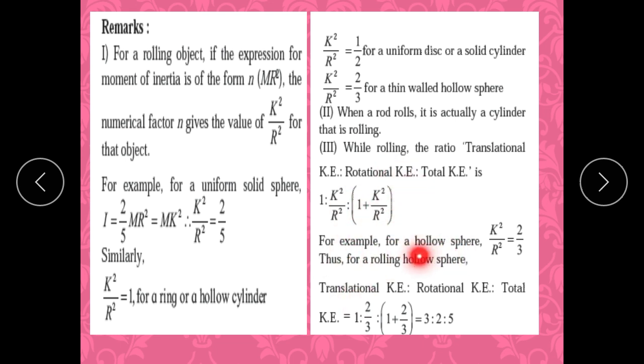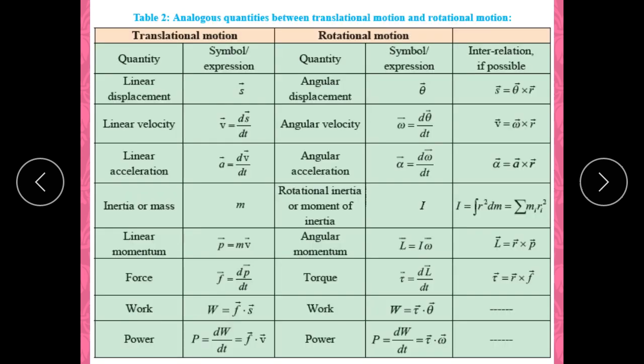For example, for a hollow sphere, k square upon r square is 2 by 3. Thus, for a rolling hollow sphere, the expression becomes 1 is to 2 by 3 is to 1 plus 2 by 3. That is 3 is to 2 is to 5.